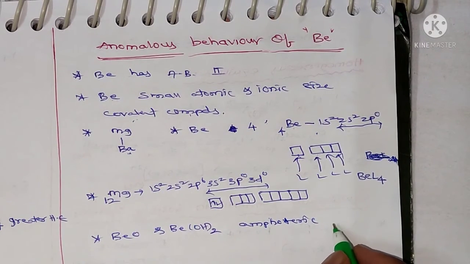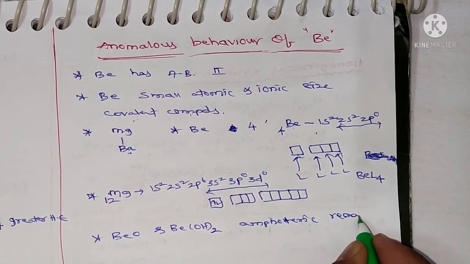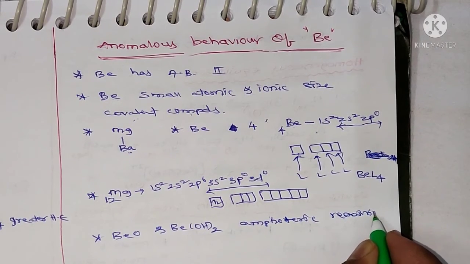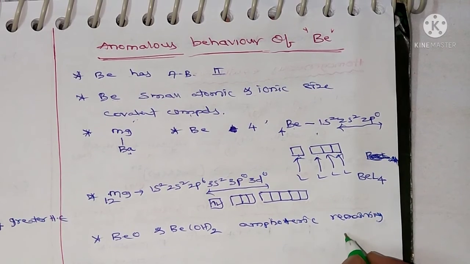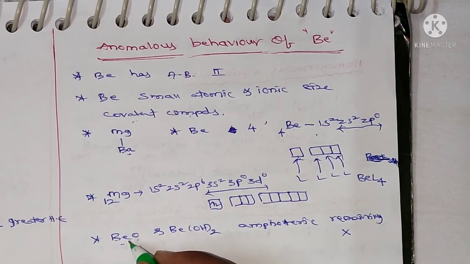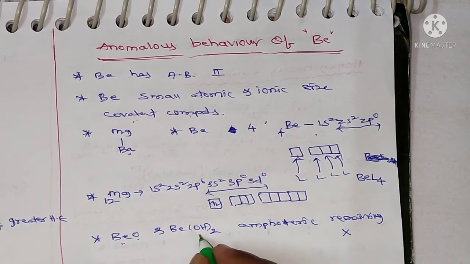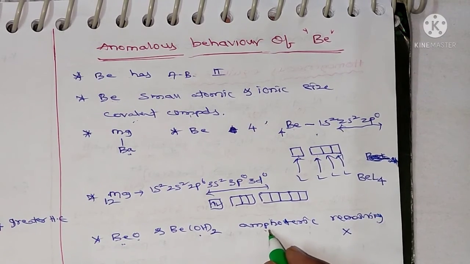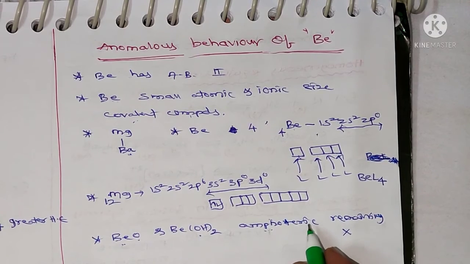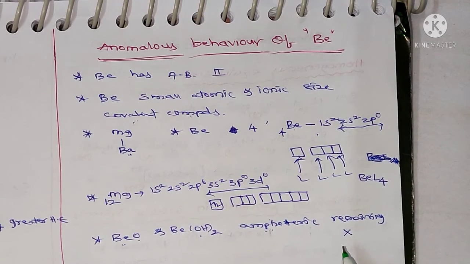But the remaining alkaline earth metals are not amphoteric. Only the first element's oxides and hydroxides are amphoteric in nature, unlike the remaining alkaline earth metals.